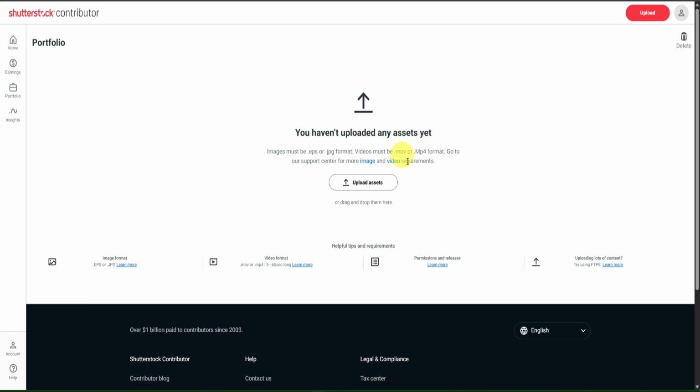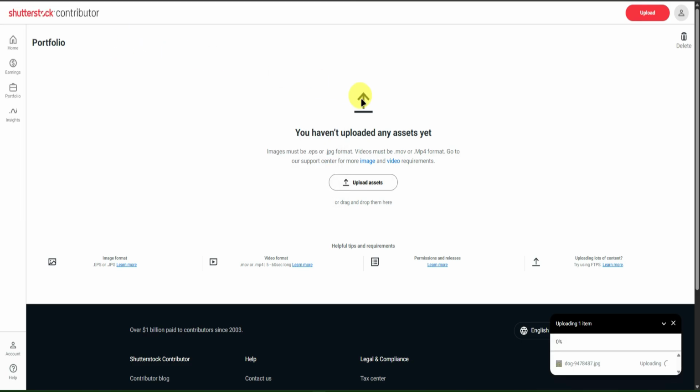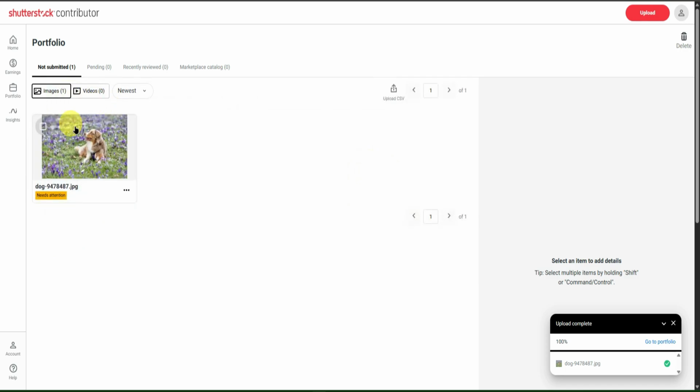Moving on, let's try to upload an image. Just simply click on upload assets right here, and then choose the image you want to upload, and then just wait for it to upload. And then there you go. As you can see right here, our image is already here.